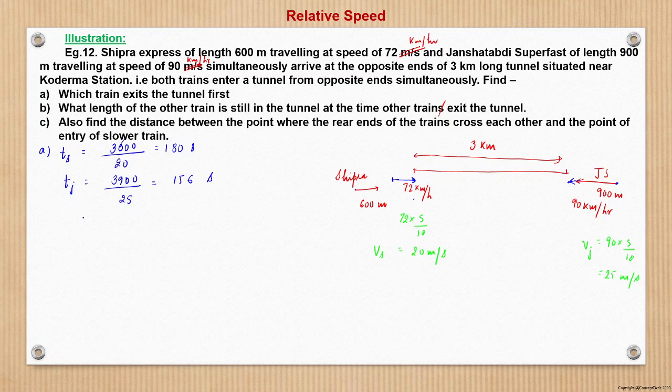So now see, since they are entering simultaneously, which train is getting out earlier? That is Jan Shatabdi. Jan Shatabdi will get out in 156 seconds, whereas Shipra Express will get out of the tunnel after 180 seconds. So this is the answer to this first part. Which train exits the tunnel first? That is the Jan Shatabdi.